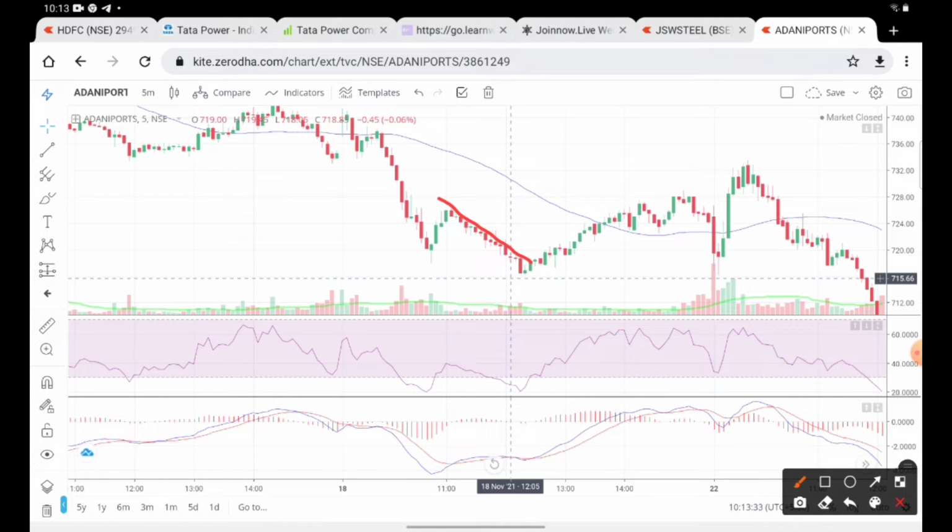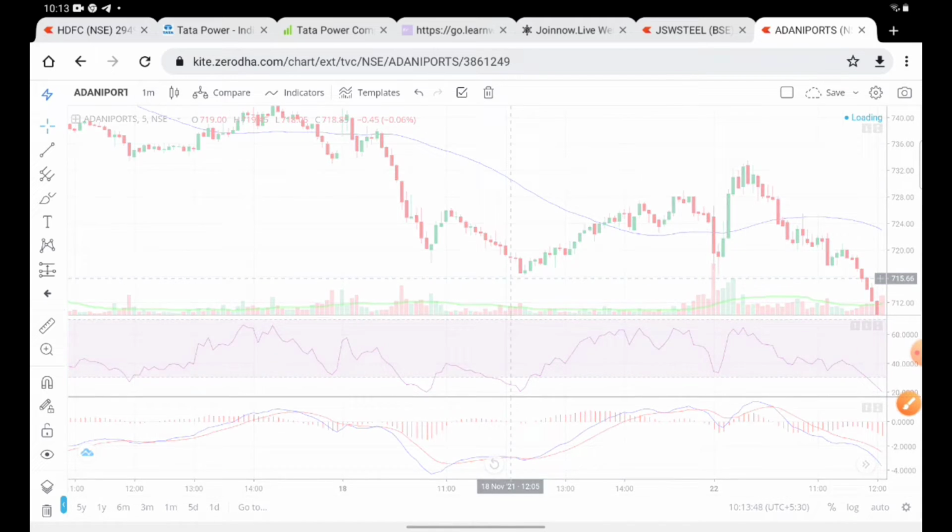So what I am saying is, if these points are not clearly visible, you can just drop the time frame, right? So I am converting it to the 1 minute chart.